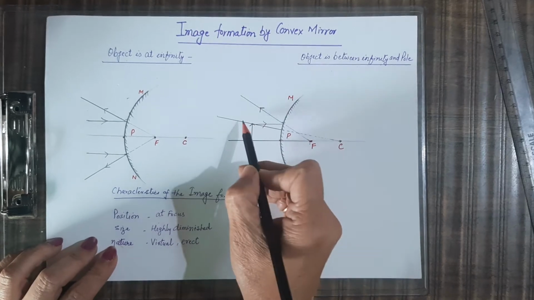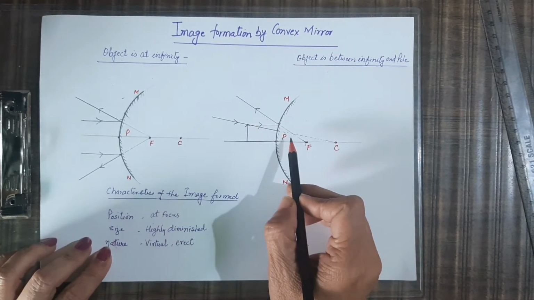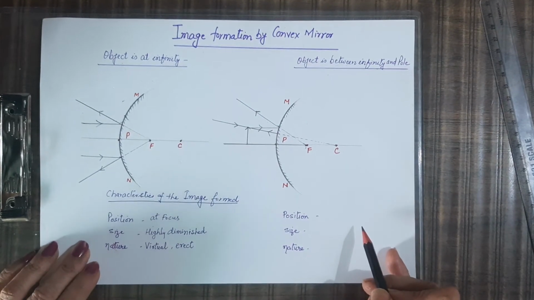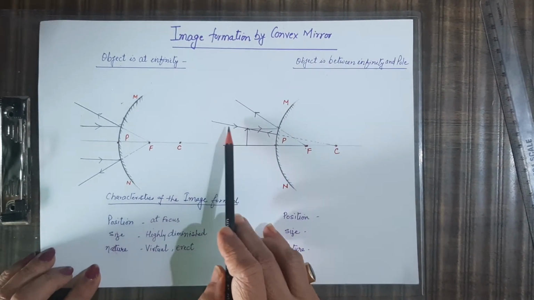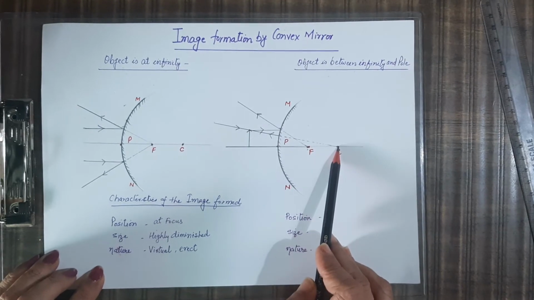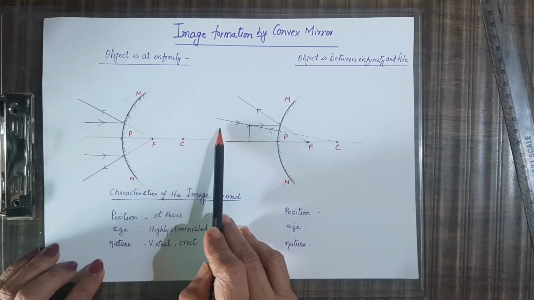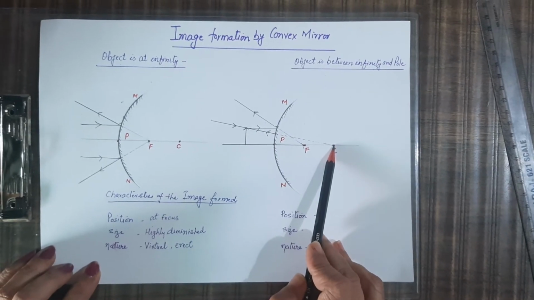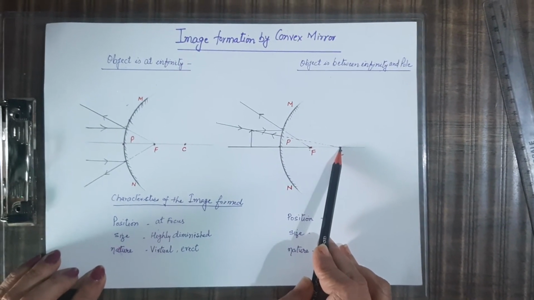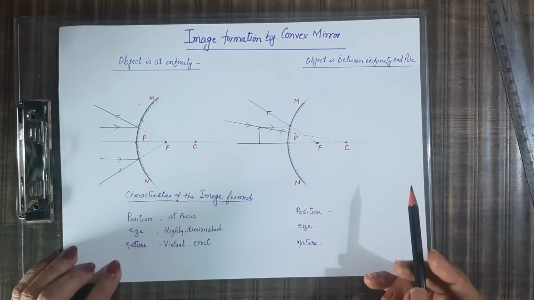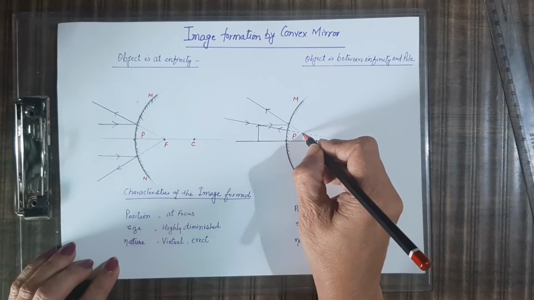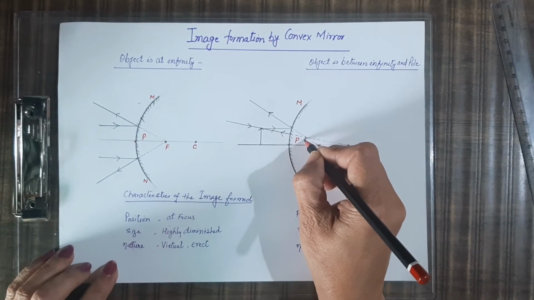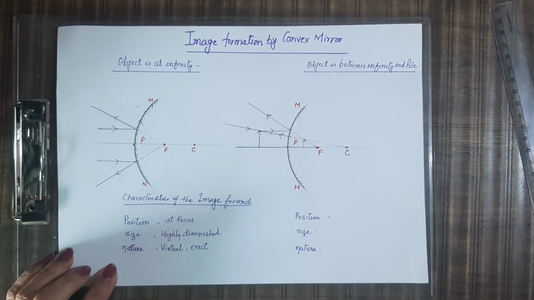So this ray is the incident ray and we know that it will move back along the same path. We know this rule that if a ray comes toward the center of curvature, it will go back along the same path. This ray is not actually coming towards the center of curvature, it appears as if it is coming from the center of curvature. These two rays are meeting at this point. यहाँ पर virtual erect image is formed.